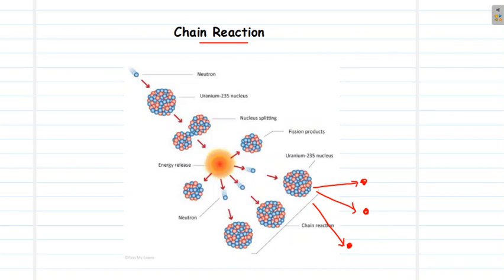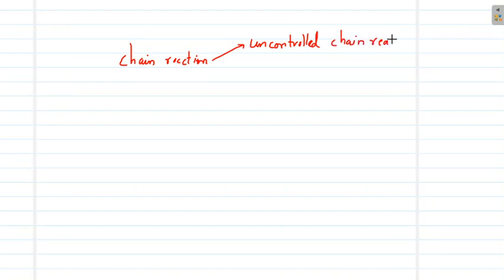So this reaction can actually happen in 2 manners. So the chain reaction can be either an uncontrolled chain reaction, or a controlled chain reaction.